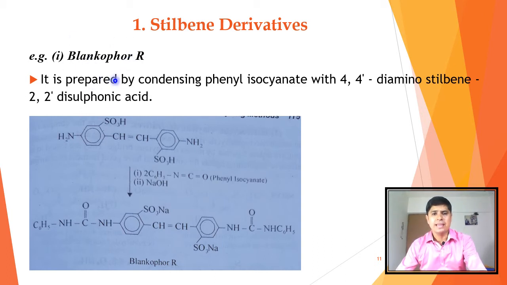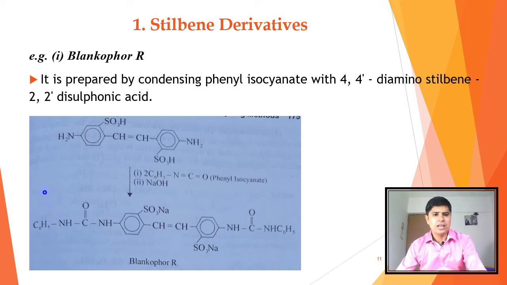It is prepared by condensing phenyl isocyanate with 4,4'-diaminostilbene-2,2'-disulfonic acid. This disulfonic acid stilbene derivative is treated with phenyl isocyanate in presence of sodium hydroxide, so there is formation of amide linkage.